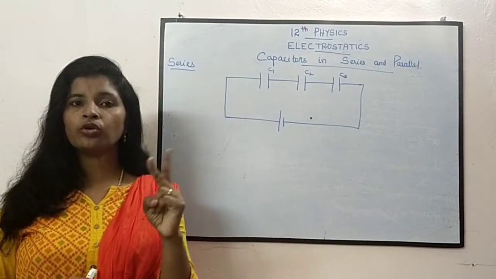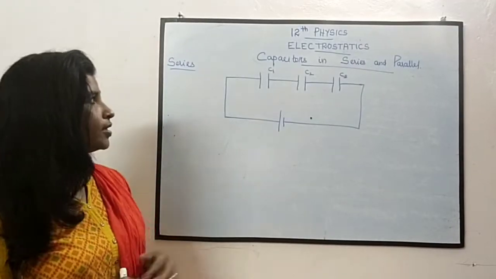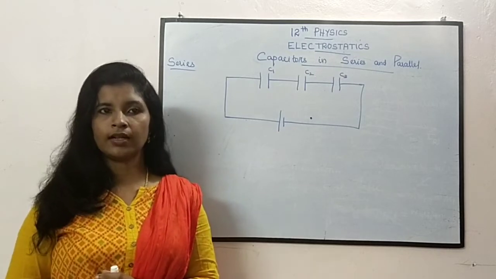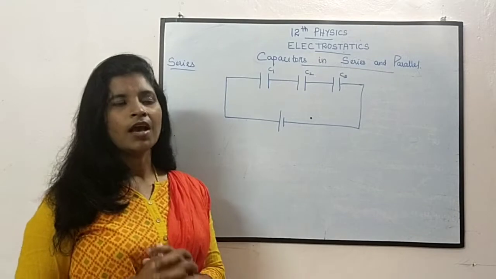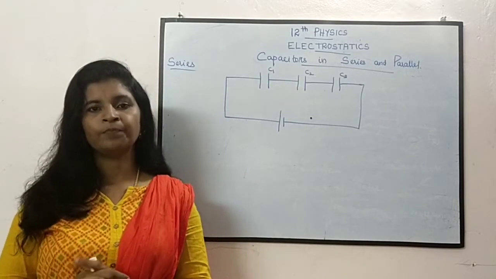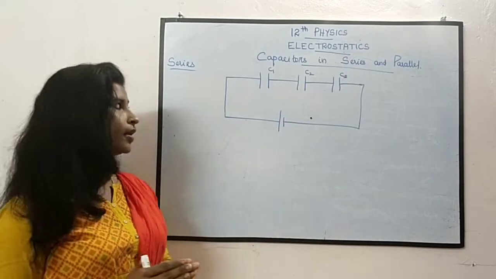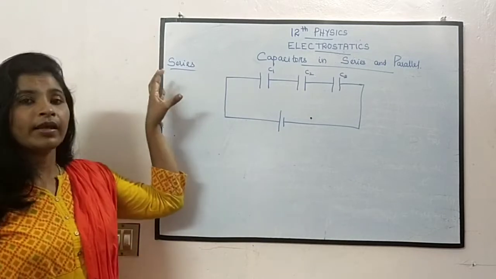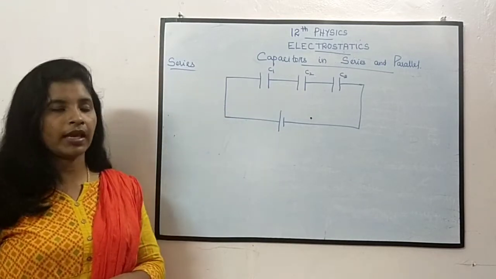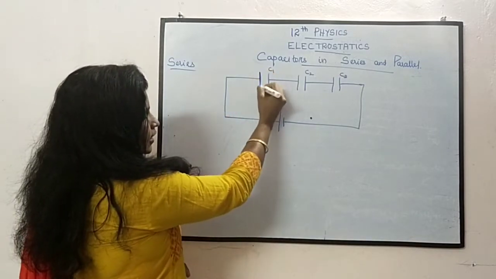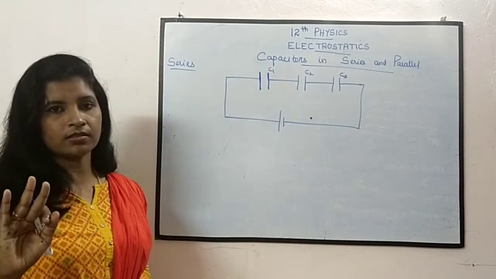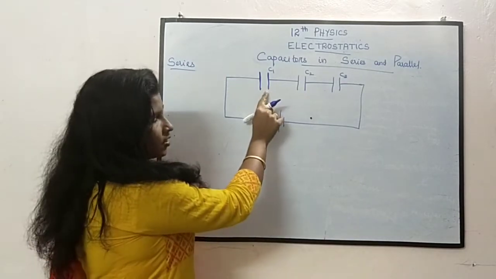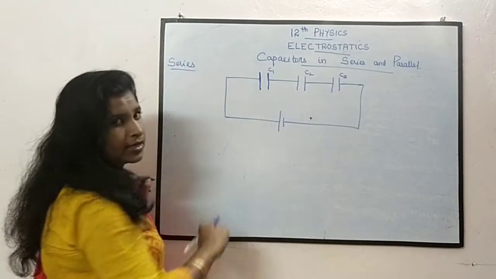Basically there are two forms of combining the capacitors. One is capacitors connected in series, and the other is capacitors connected in parallel. Hope you have studied in your 10th standard about resistance in series and resistance in parallel. Likewise, capacitors can also be connected in series as well as parallel. Let us see one by one. First, when the capacitors are connected in series. I am going to take 3 capacitors, though you can take n number of capacitors. This is capacitor 1, this is capacitor 2, and this is capacitor 3.